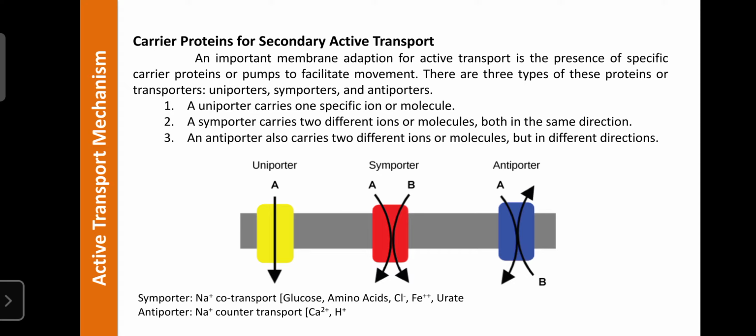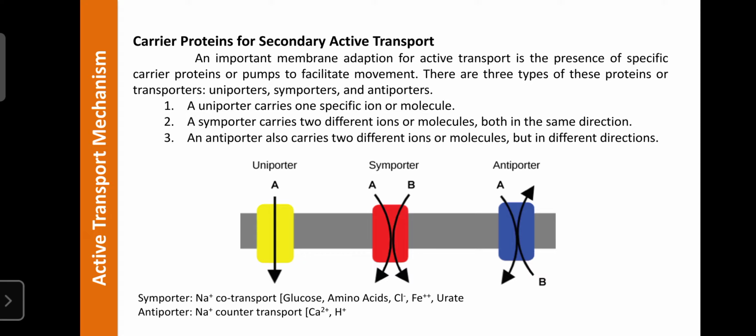The first sodium molecule can be transported with the help of the same carrier protein, with the help of the electrical gradient. Then the same carrier protein can transport the glucose. The carrier proteins involved in secondary active transport are mainly classified into three types: uniporters, symporters and antiporters.